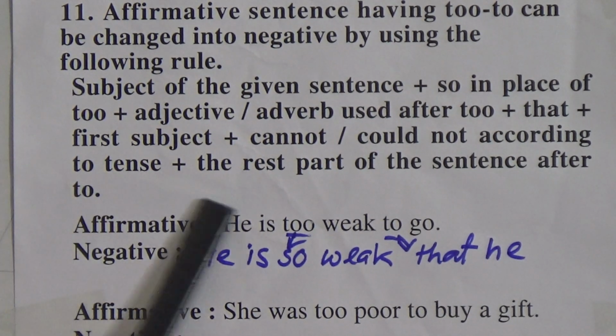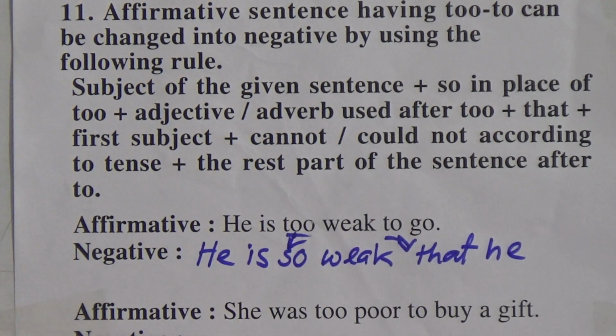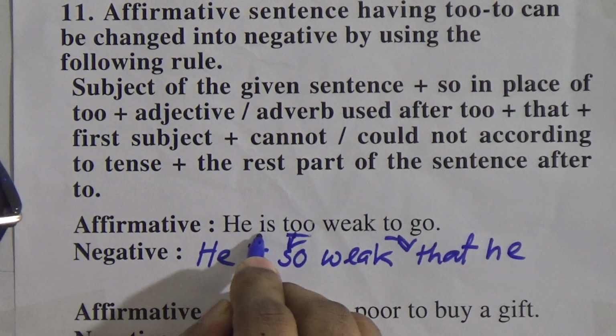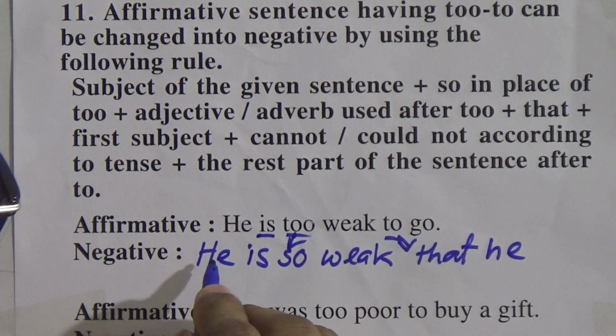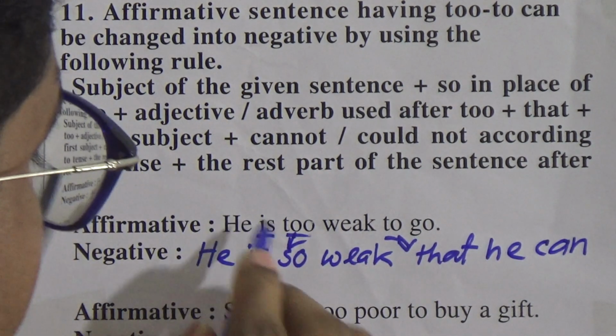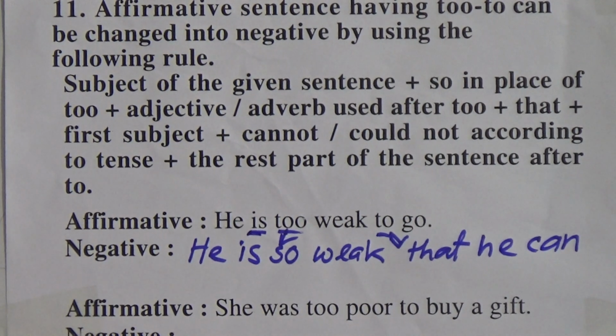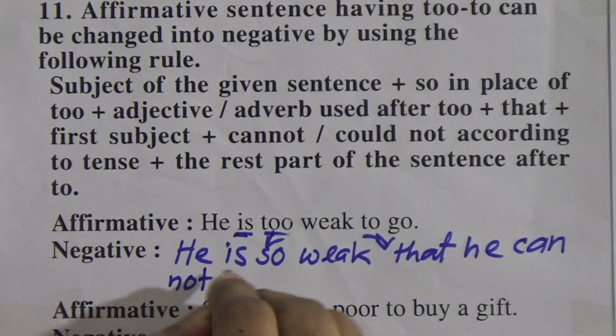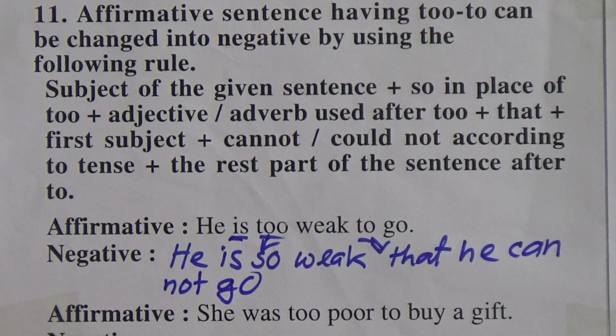Okay, then we can use cannot or could not. Where will we use cannot? If the sentence is in present tense, we use cannot. And if the sentence is in past tense, with was given there, we will use could not. So, he cannot go.